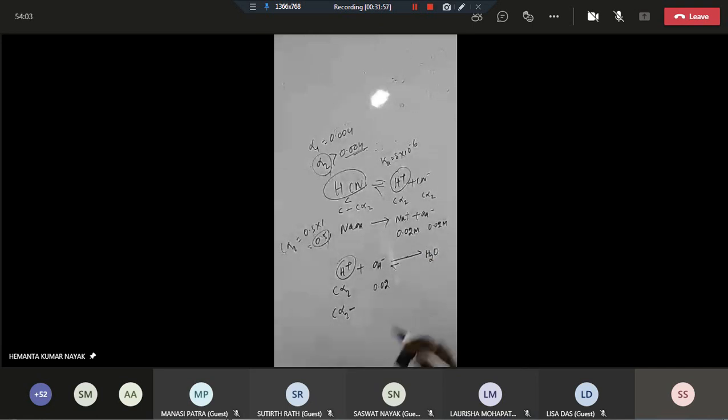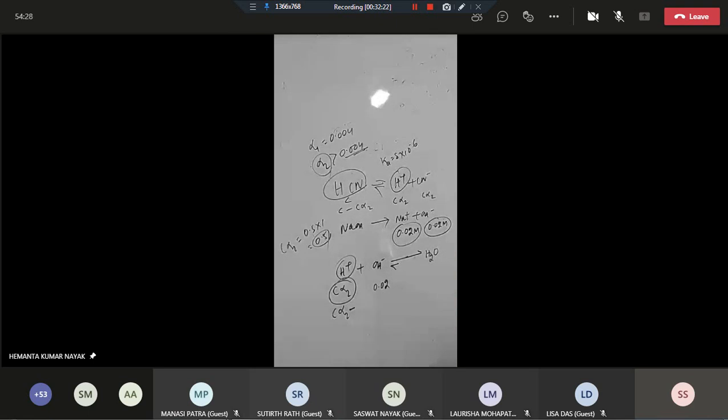So we can consider that this C alpha 2, whatever is present here for that H+, all of that C alpha 2 will be converted to H2O. Now the point is, here we can take 0.02 molar, here we can take 0.2 molar. Depending on what amount is given, we can solve this question.